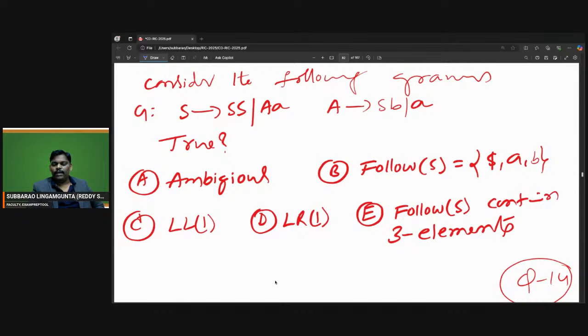S goes to A, goes to A. So double A is possible one way. Is there any other chance? S goes to SS, S replaced by... Please verify which one of the following is true. Is it an ambiguous grammar or not?